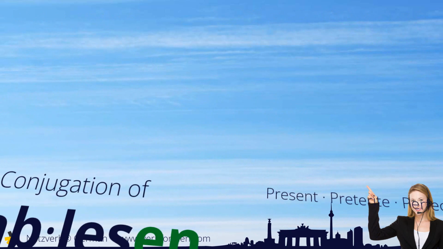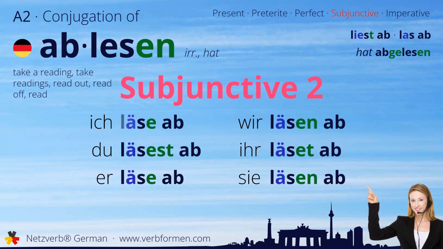Now we move on to the subjunctive two. Ich lese ab. Du lesest ab. Er lese ab. Wir lesen ab. Ihr leset ab. Sie lesen ab.